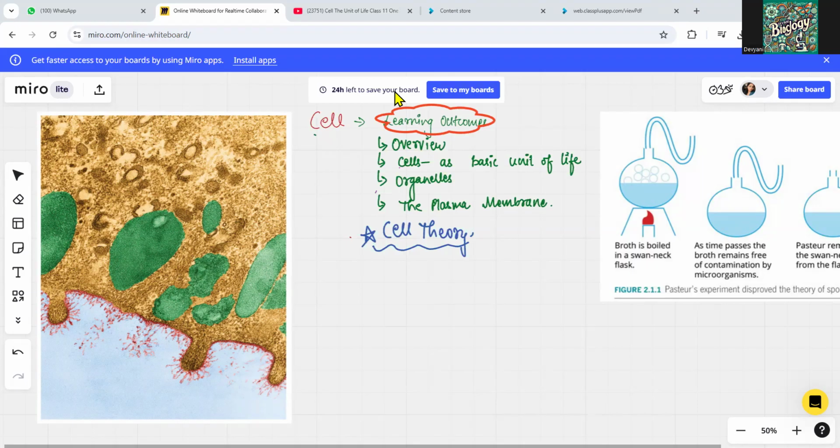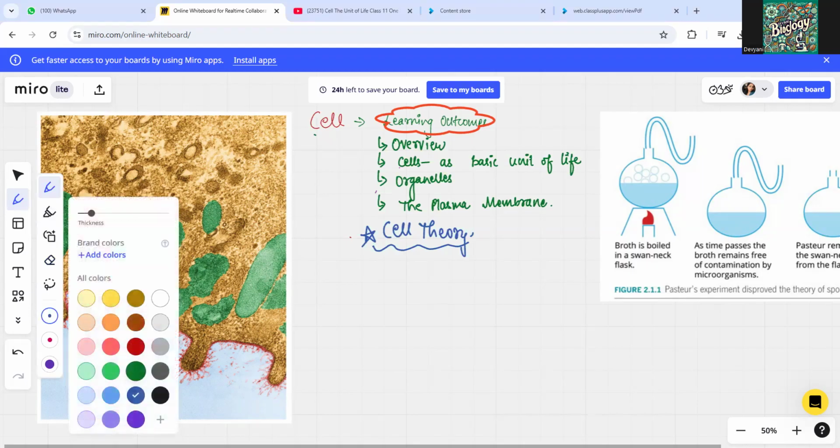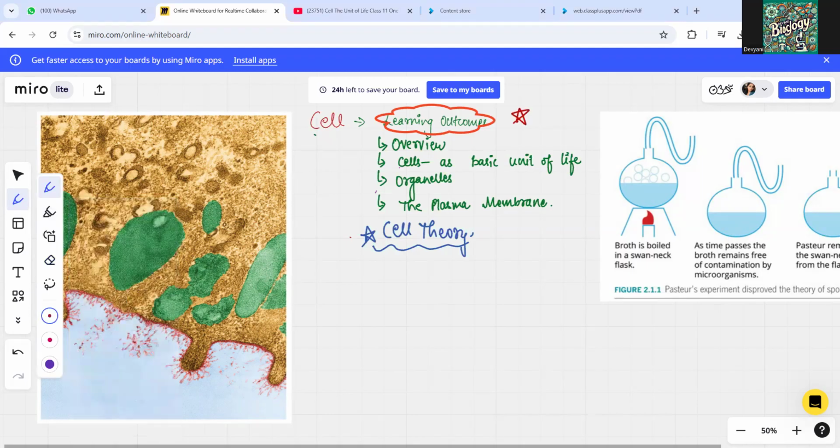So we are starting with our first lecture, which is going to be a very simple introductory session where we are talking about cells. As we already know, cells are the basic unit of life. We actually started our life as a single cell, right? So what are going to be the learning outcomes in this chapter? We are going to see the overview. We'll see why the cell is called the basic unit of life. We're going to talk about various organelles and majorly the plasma membrane, right?